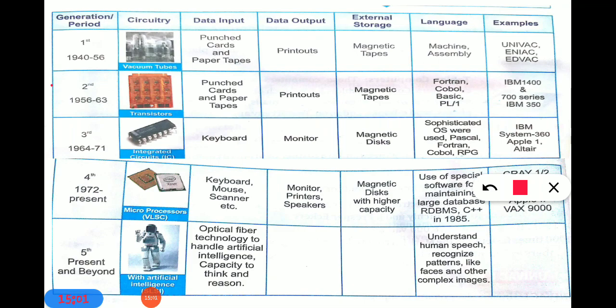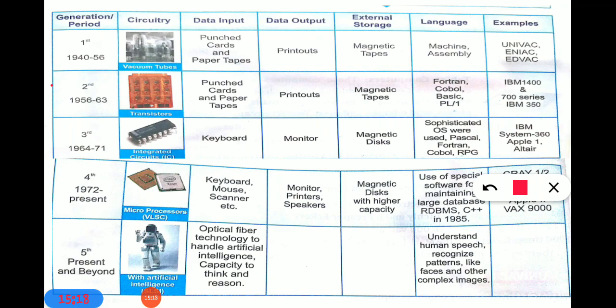So, how many generations of computers are there? 5 generations: first, second, third, fourth, and fifth generation computer. In a first generation computer, vacuum tubes were used as the circuit. Punch cards and paper tapes were used as data input. You get the output from the printout.